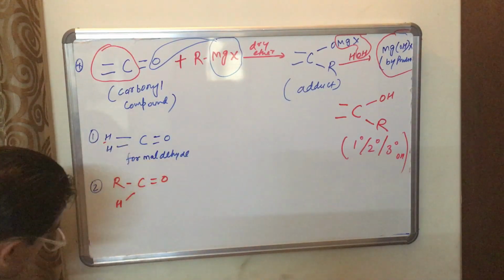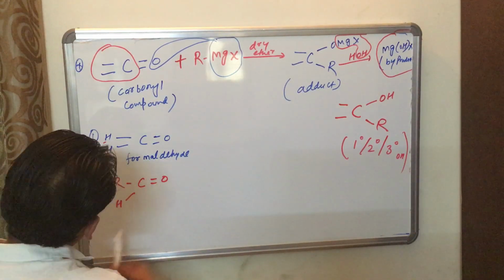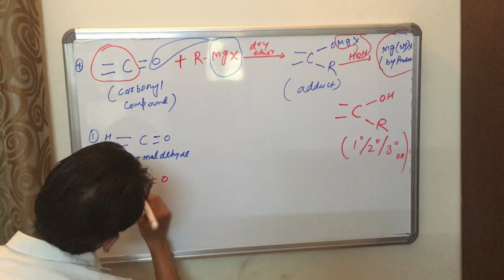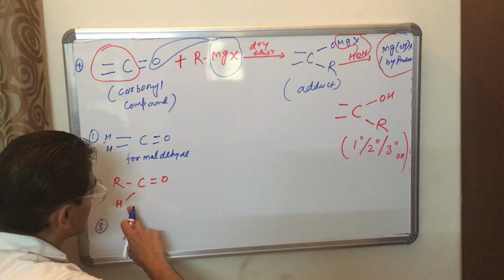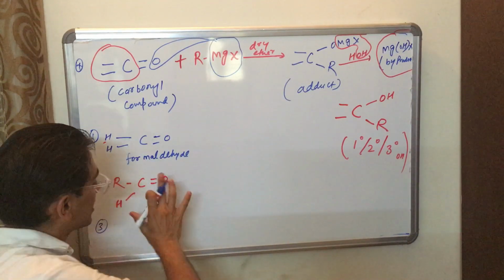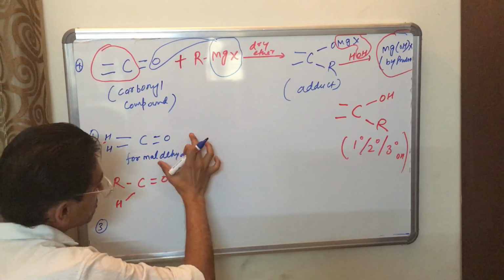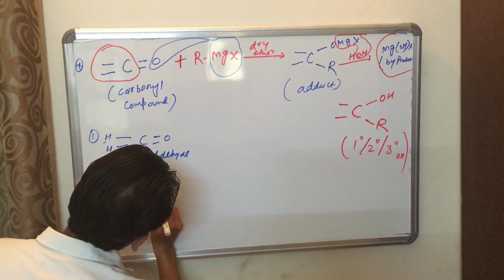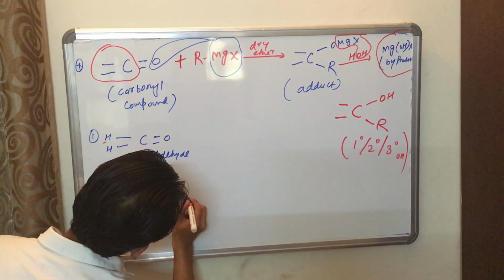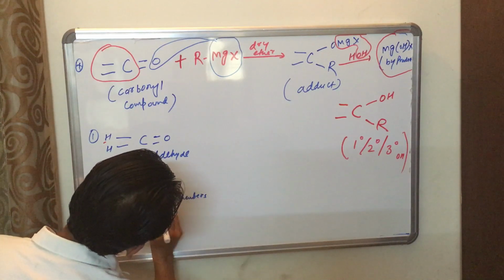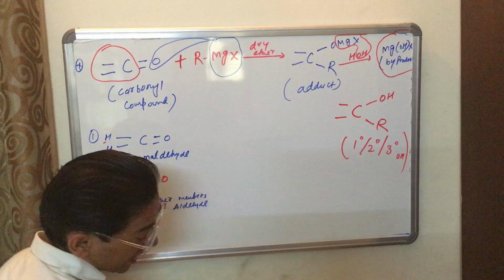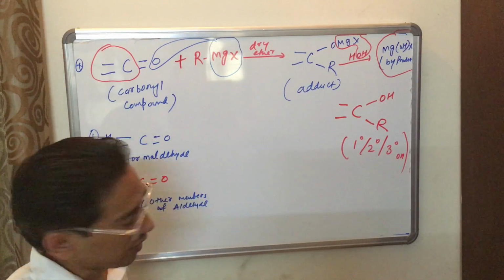Third, if I am replacing both H, here this one is another member of aldehyde, RCHO, meaning it is not formaldehyde. This one is formaldehyde, but this one is another member of aldehyde. I can write other members of aldehyde: it could be acetaldehyde, it could be propionaldehyde, it could be butanaldehyde.